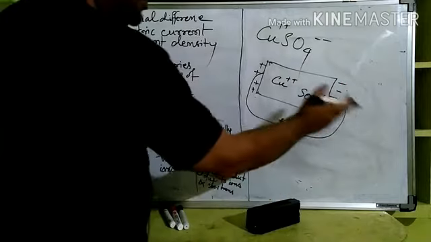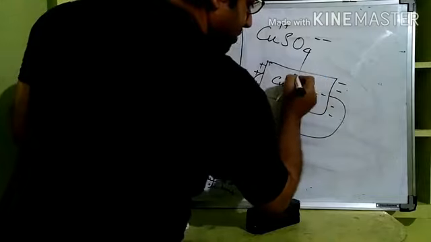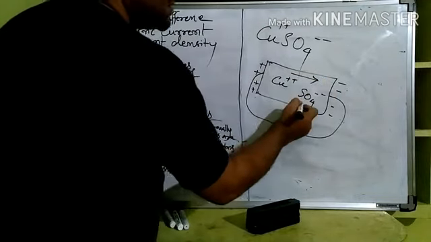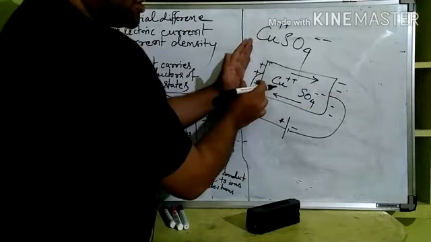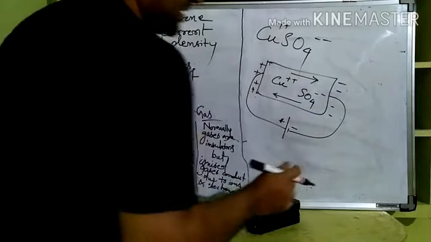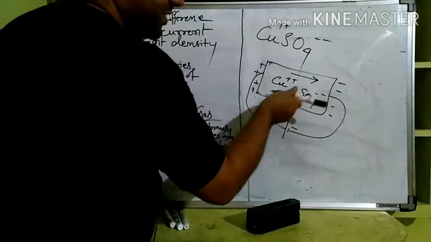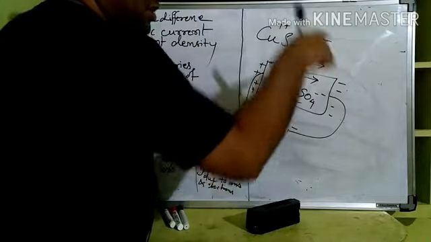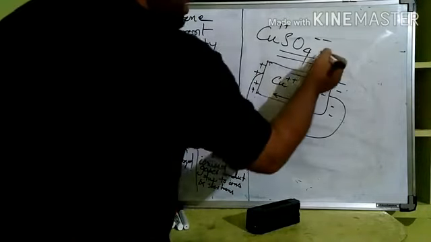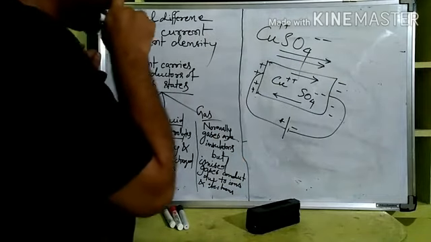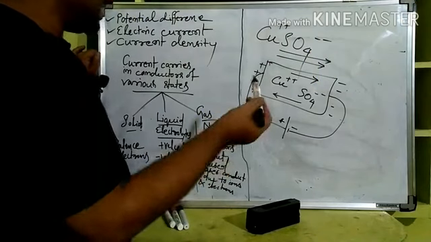The copper ions will be attracted towards the negative side, so copper ions will move in this direction and sulfate ions will move in this direction. The sulfate ions are negatively charged, so they will be attracted towards the positive end, and the copper ions will move towards the negative end. So both will constitute a current. If a negative charge is moving in this direction, what is the direction of current? And because of copper also, what is the direction of current? The direction of current is the same, only these two are getting added up. That is the reason a current is constituted in liquids due to positively and negatively charged ions.